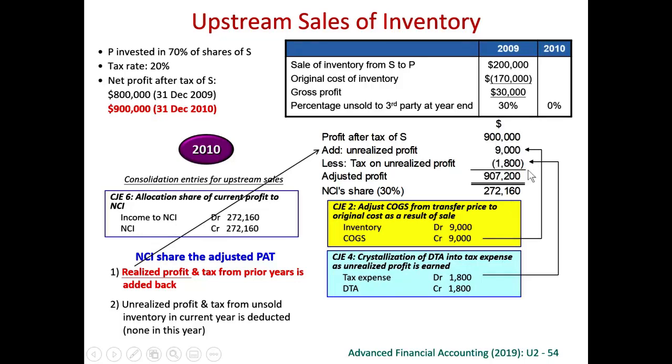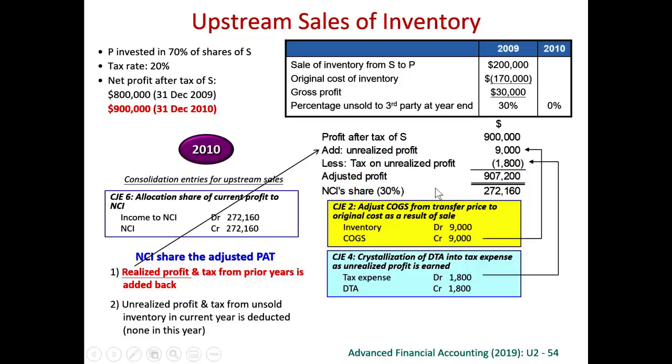We need to do these adjustments because this is a sale from the subsidiary. And also for the current year profit, if we can still remember the structure of our consolidated income statement, everything for the sales, cost of sales, etc., is 100% of the parent and 100% of the subsidiary. Therefore, we cannot adjust directly between the parent and subsidiary in the sales, cost of sales, etc. So income and expenses, assets and liabilities are 100% of the parent and 100% of the subsidiary.